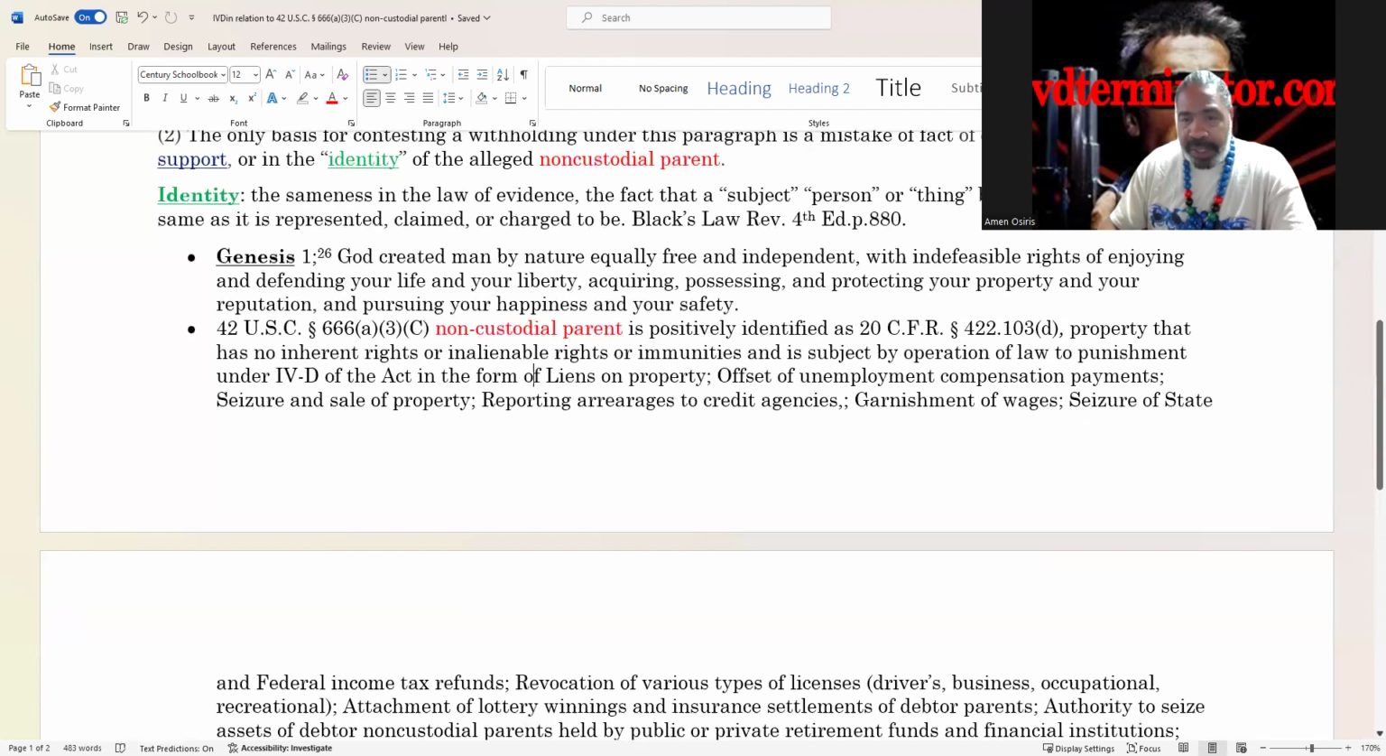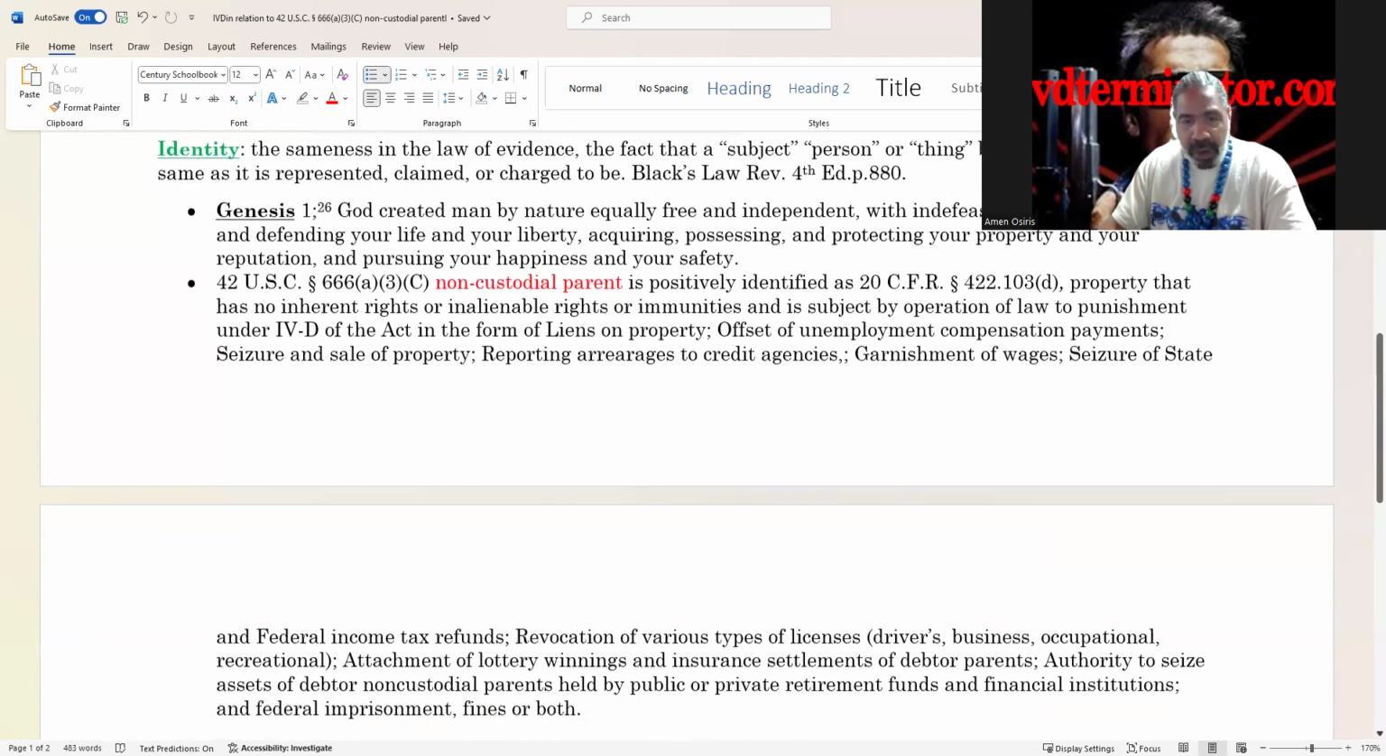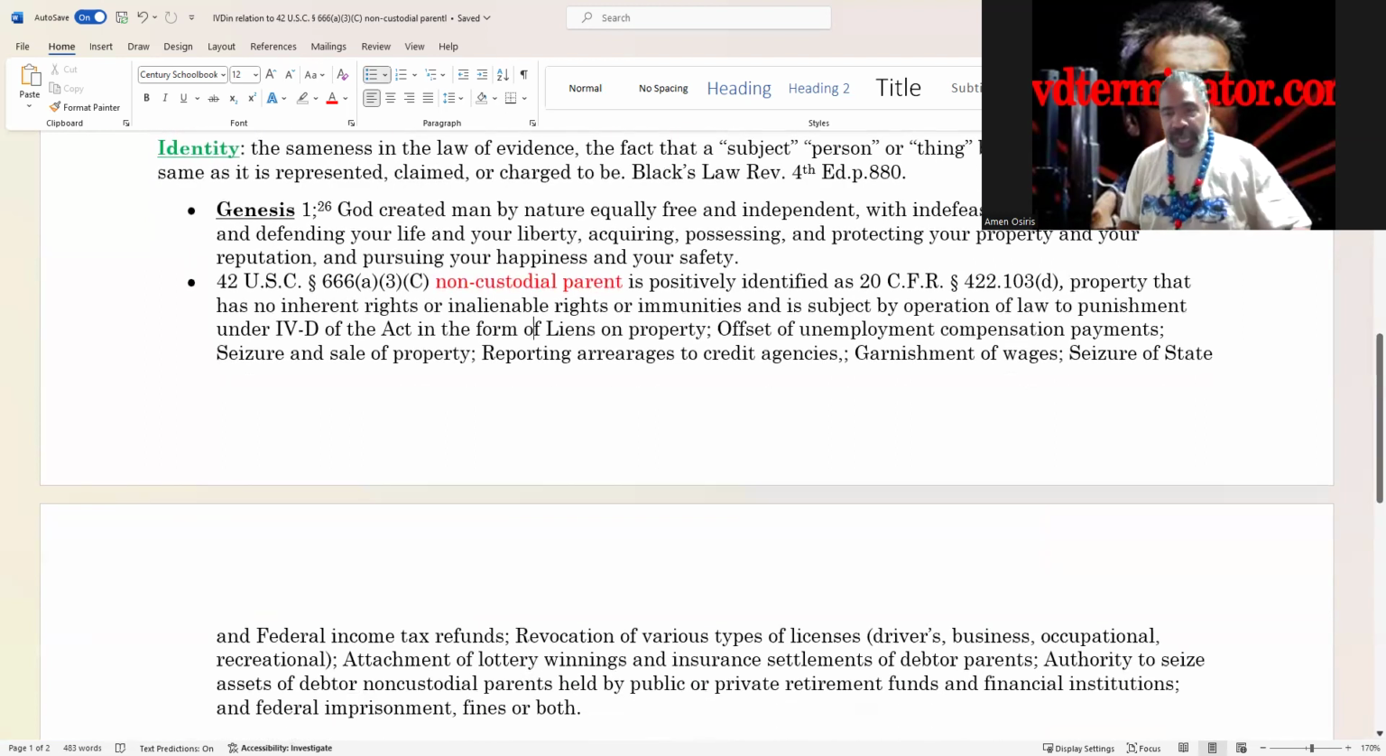A non-custodial pay rent is positively identified as 20 CFR 422-103D property that has no inherent rights or inalienable rights or immunities and is subject by operation of law to punishment, all right, in order to collect 4D of the act in the form of liens on property, offset. All right, I'm not going to read all these right now. I'll put them up here so you can go back later. This is what a non-custodial pay rent is subject to.